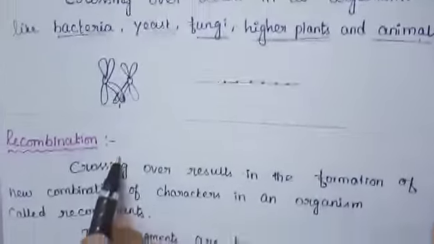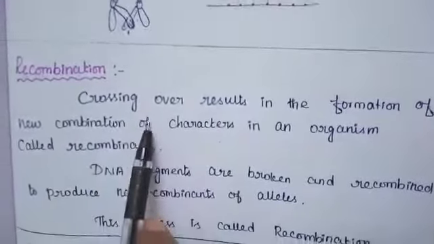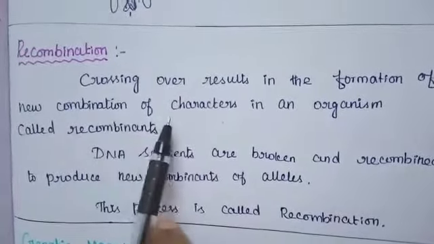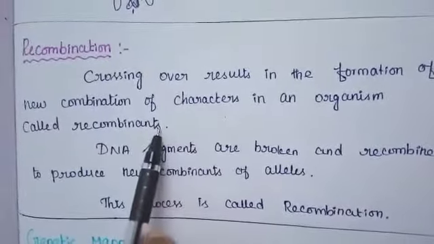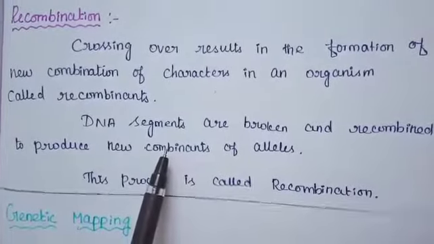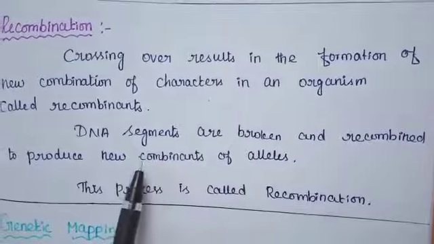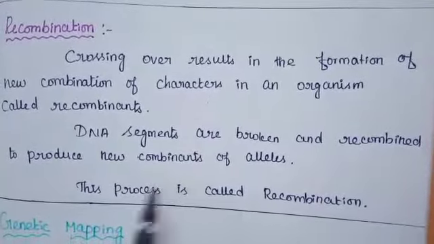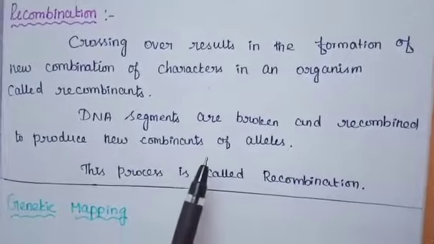Next, recombination. What is recombination? Crossing over results in the formation of new combinations of characters in an organism, which is called recombination. DNA segments are broken and recombined to produce a new combination of alleles. This process is called recombination.